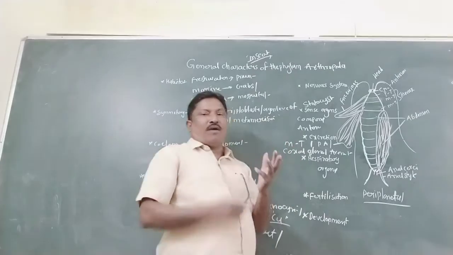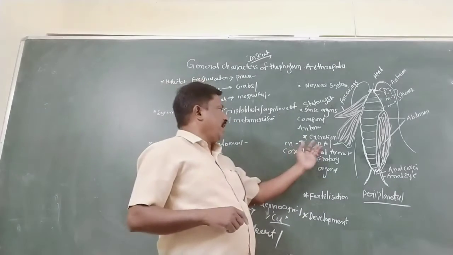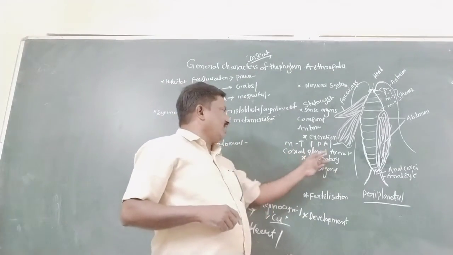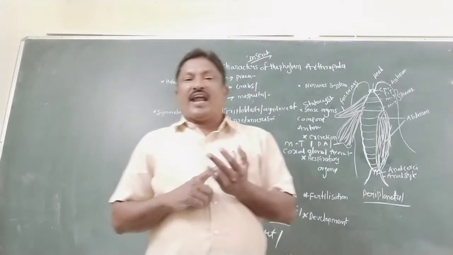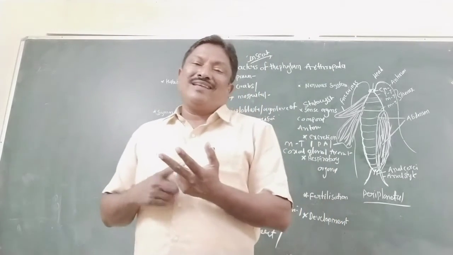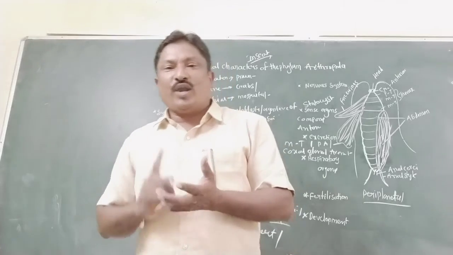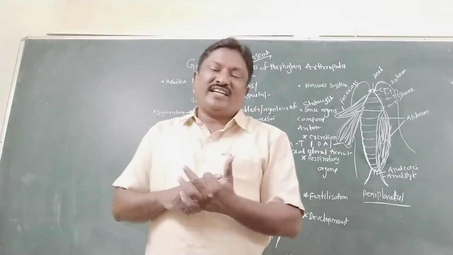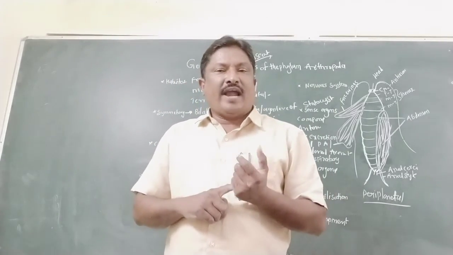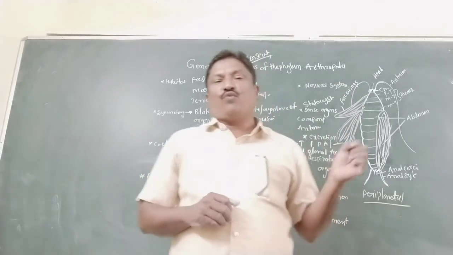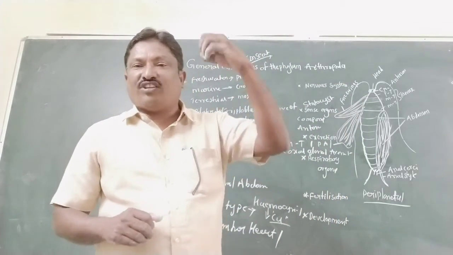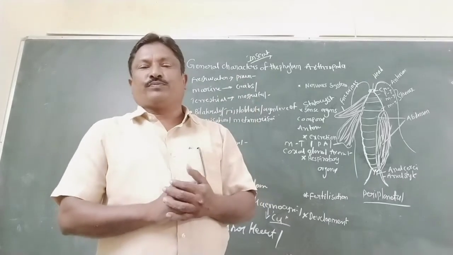Once again: Malpighian tubules in Palamnaeus, coxal gland in Aranea, green gland and antennary gland in prawn, crab and Sacculina, nephrocytes in cockroach, and cuticle in cockroach. So totally four to five types of excretory organs are present in arthropods.